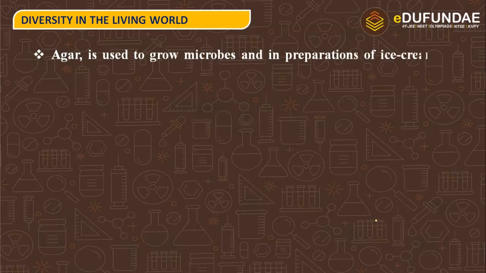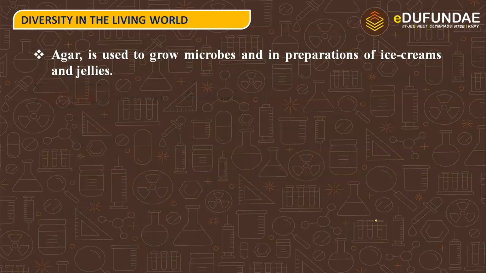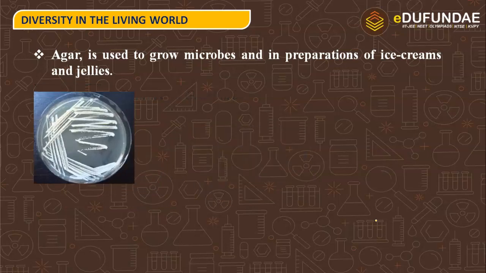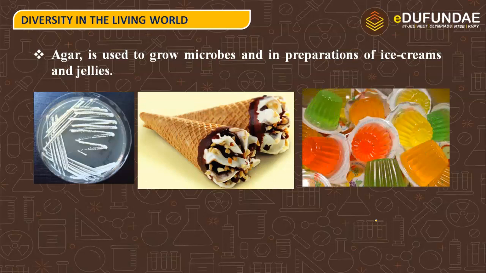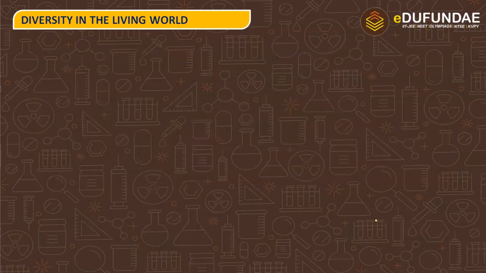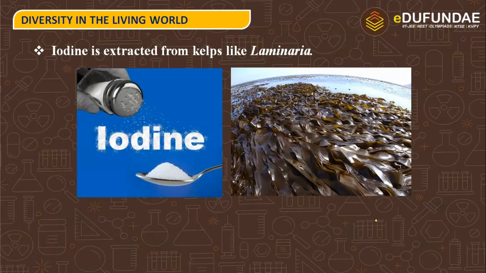Agar is used to grow microbes and in preparations of ice creams and jellies. So we know that there are different algae such as Gelidium and Gracilaria, out of which agar is obtained. They are used in lab preparations as well as for making ice cream and jellies. Iodine is extracted from kelps like Laminaria. So kelps are also useful as a source of iodine.